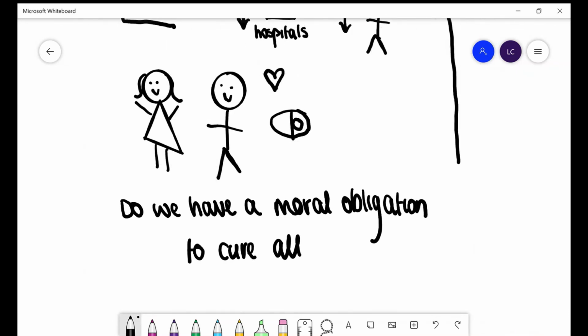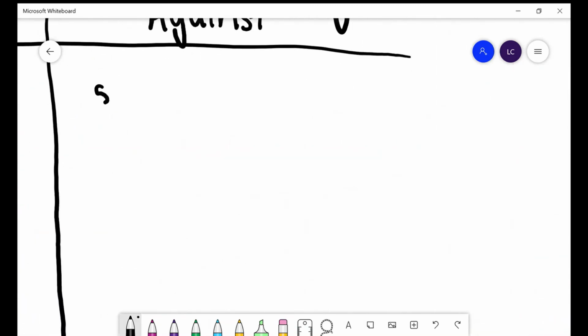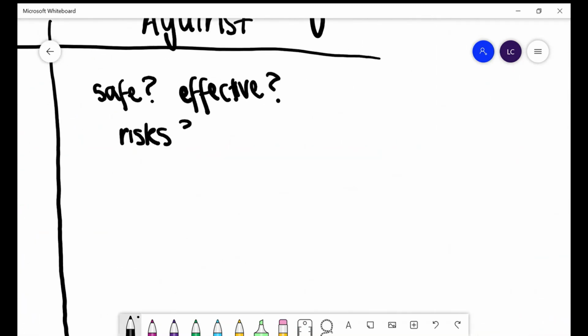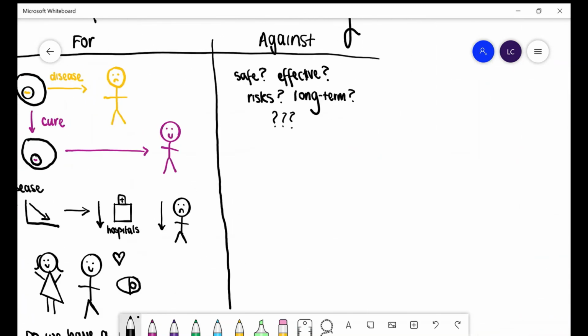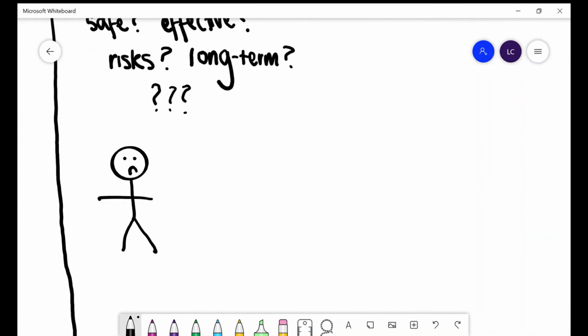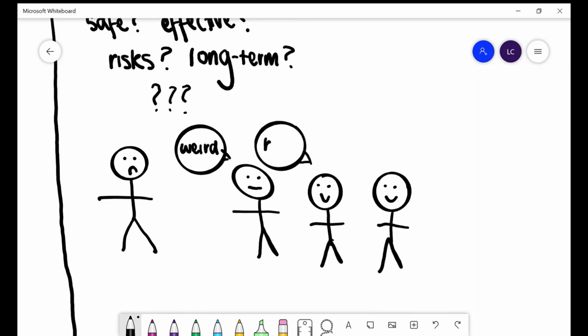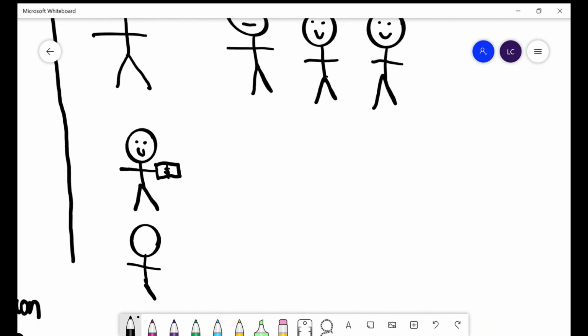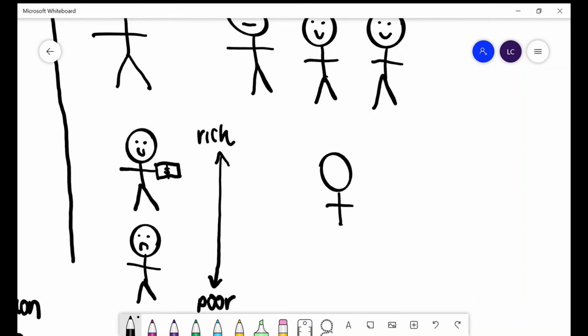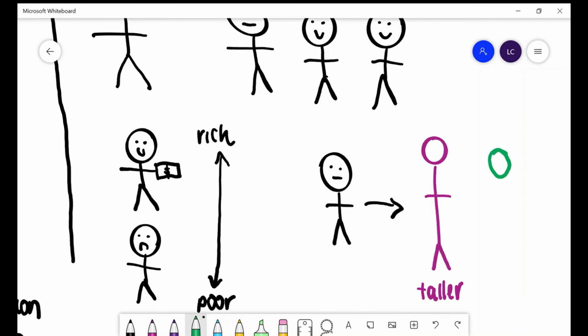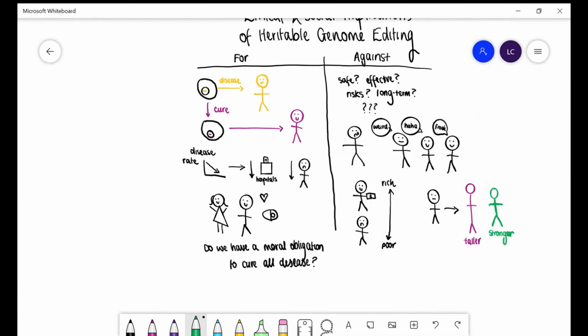We must consider the harms this technology could bring. There are potential safety and efficacy issues which bring risk and unknown long-term consequences for the individual. There are also adverse psychological effects that being edited could have on our children, as well as social stigma that could come from the technology. There is the issue of justice. Who will get access to this technology, and will it further the divide between the rich and the poor? Should we be redesigning our fundamental biology as humans, and could this lead to genetic enhancement? The question is no longer can we, but should we?